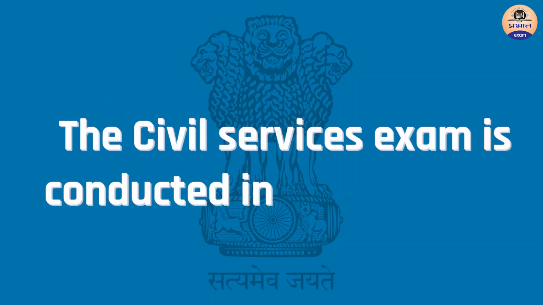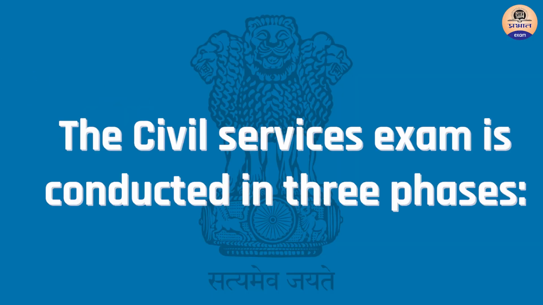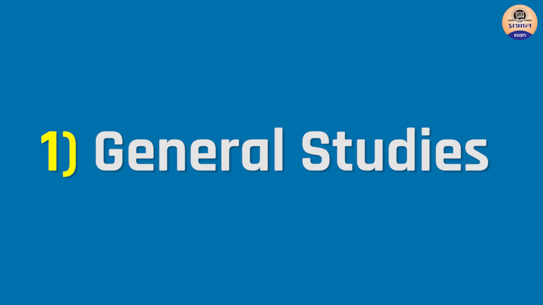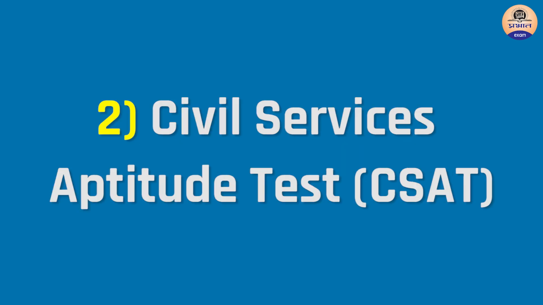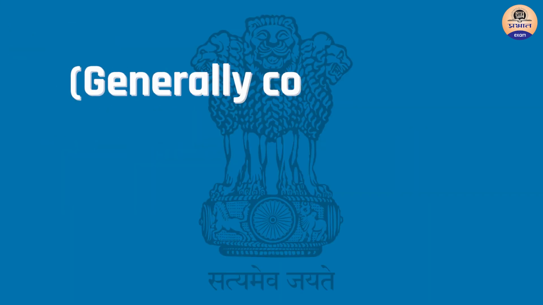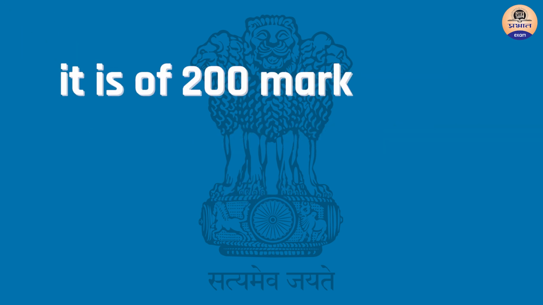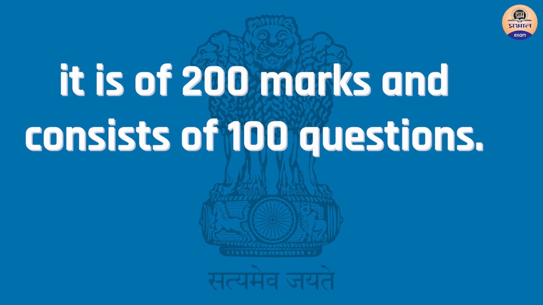As we know, the UPSC exam is conducted in three stages: prelims, mains and interview. The prelims exam is conducted in two papers. The first is GS and the second is the CSAT paper. The GS paper is conducted from 9:30 to 11:30 am generally. As you can see, it is of 2 hours. The exam consists of 100 questions and every question is of 2 marks. So the total marks of the exam is 200.